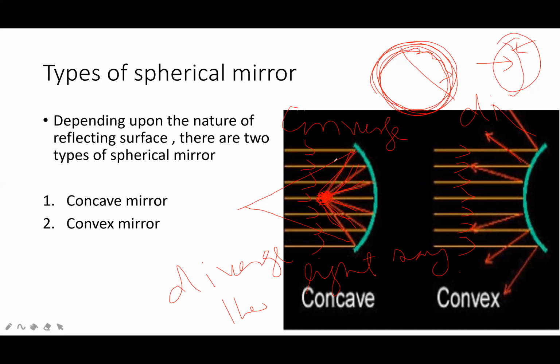A convex mirror is also called a diverging mirror.